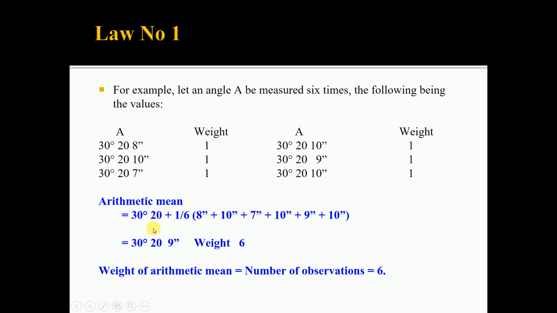For this result, as all the observations are of the same weight, the number of observations is 6, therefore the weight of this result is 6. This is law 1: the weight of the arithmetic mean is equal to the number of observations, therefore we have assigned the weight 6.